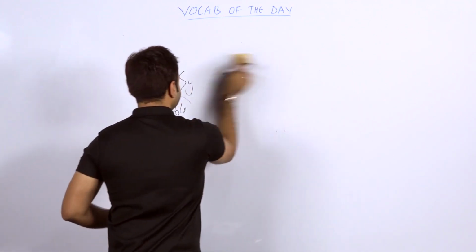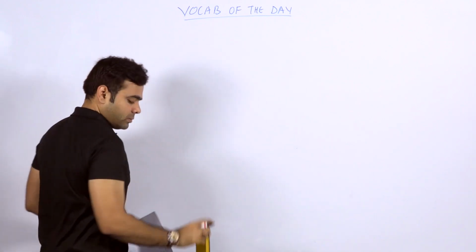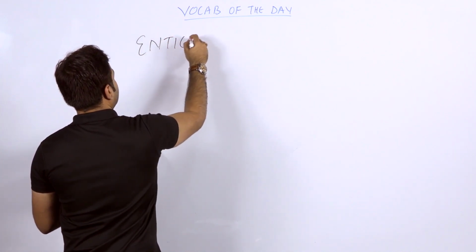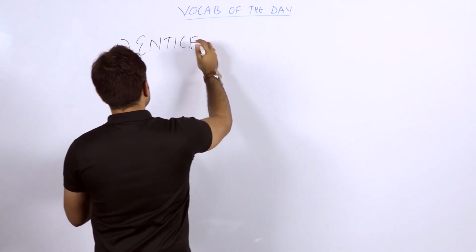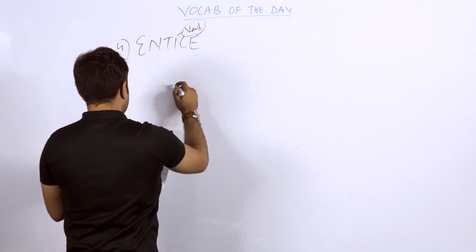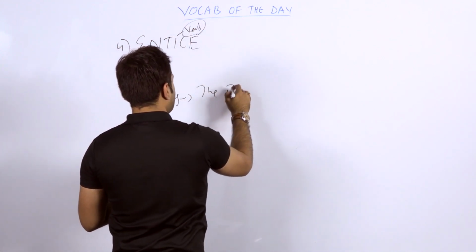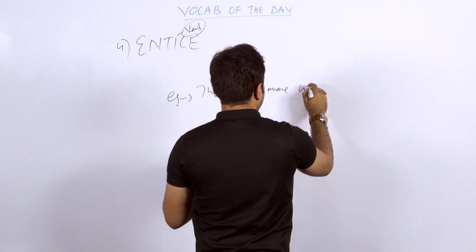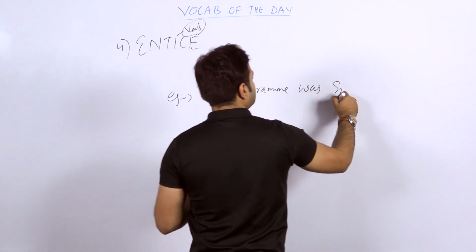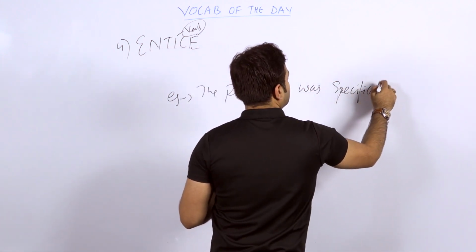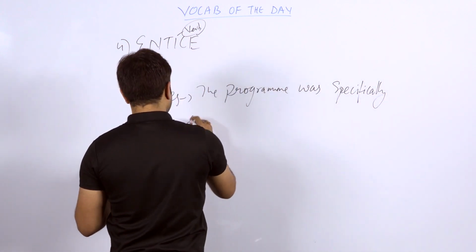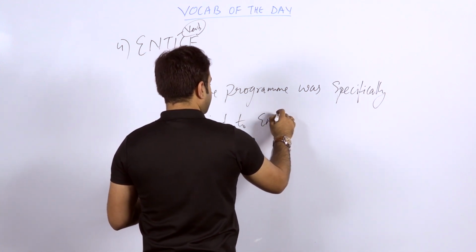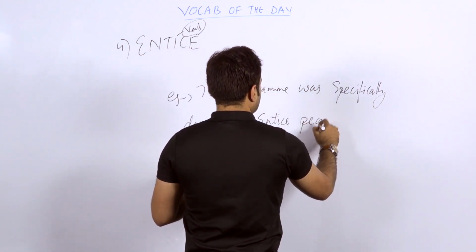The fourth word is entice. It's very simple. This can be used as a verb. The sentence that I have taken: the program was specifically designed to entice people.